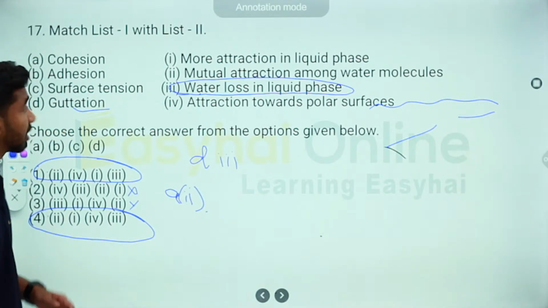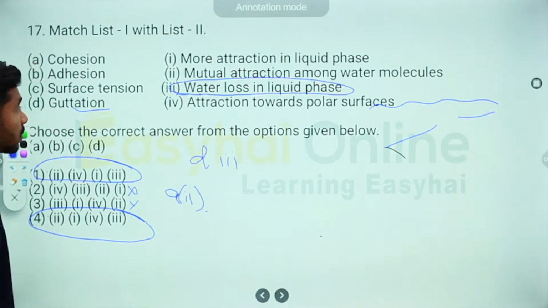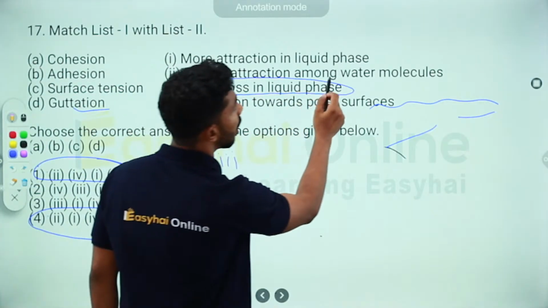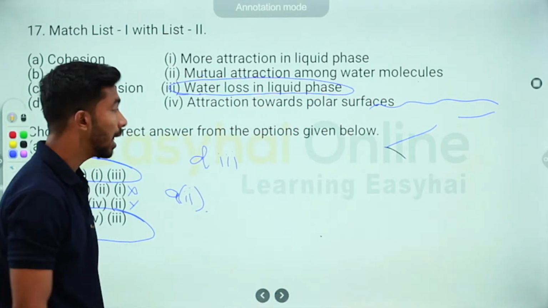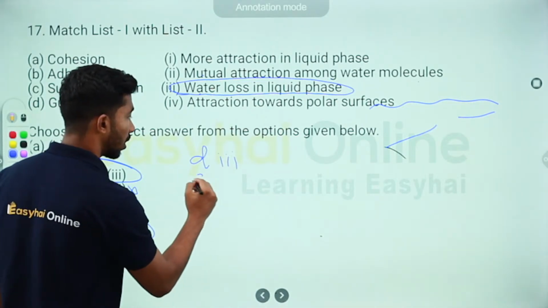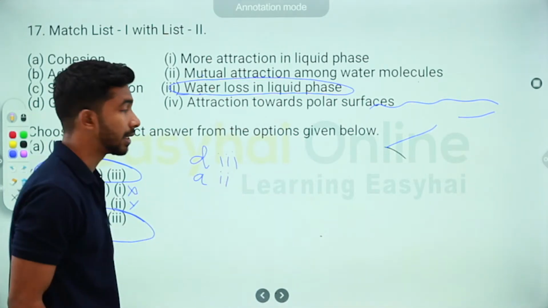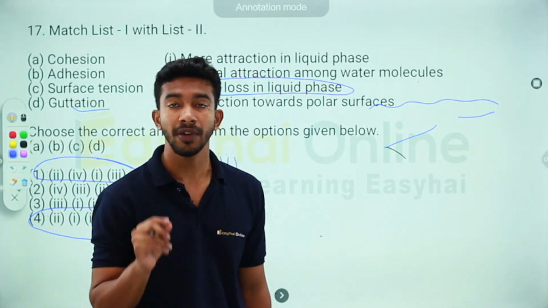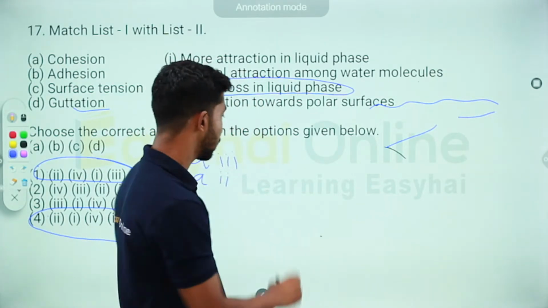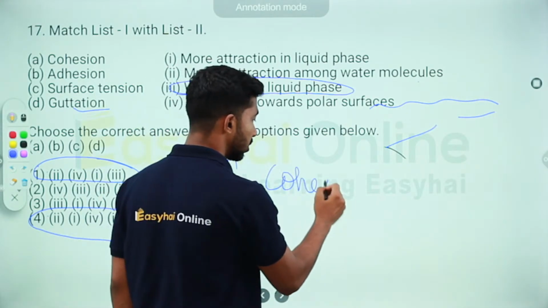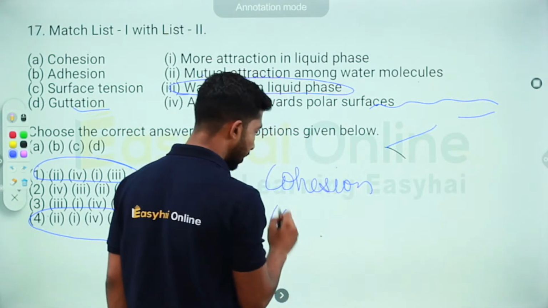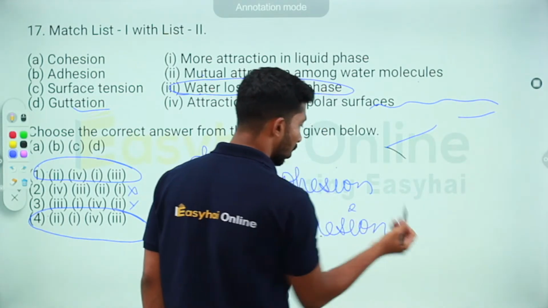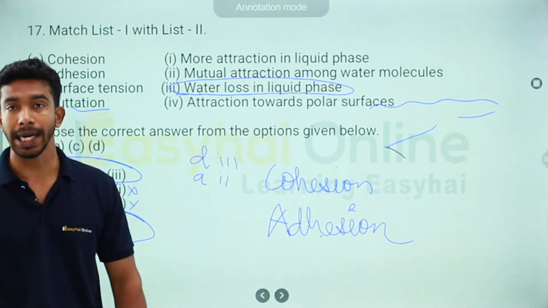Let's understand what A is. A is cohesion, and according to the option, it says it's mutual attraction among water molecules. Let's understand this as well. Water shows the properties of cohesion and adhesion. Now, what are cohesion and adhesion?